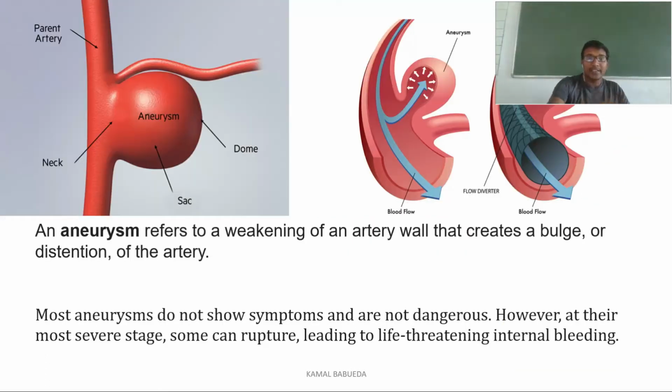Now you can see the clear picture here. So this is the normal pathway, normal artery, and due to the weakening you have a sac-like structure. So an aneurysm is referring to the weakening of an artery that creates a bulge or distension of the artery. So you can see here,